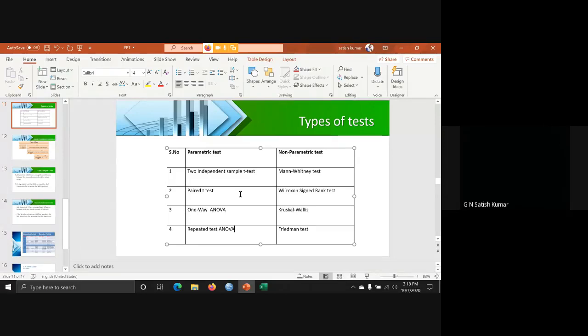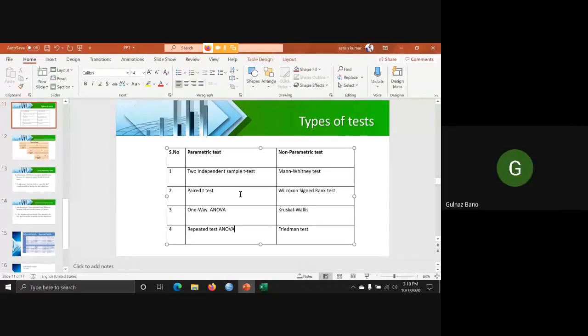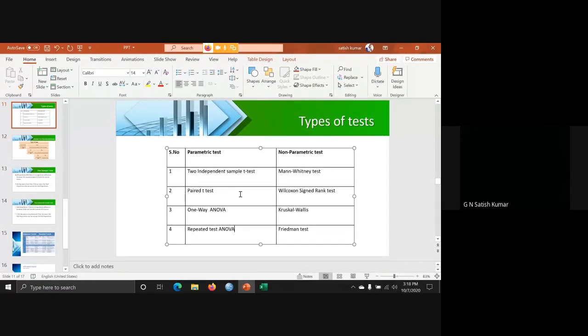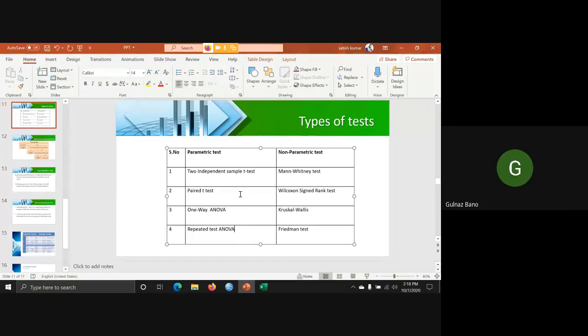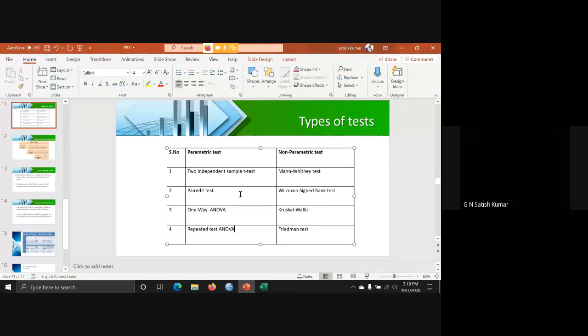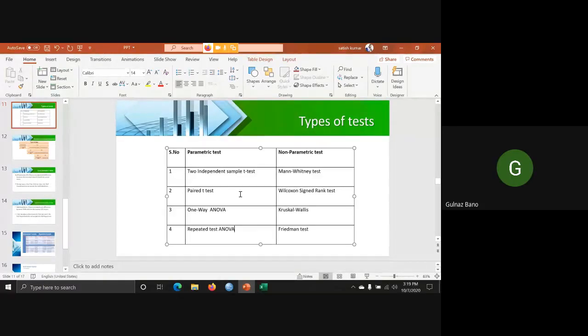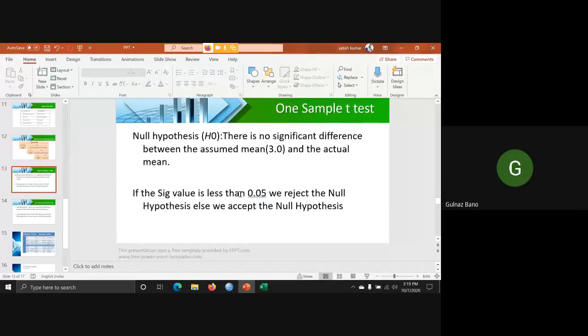It is nominal data. Then you must use the chi-square test. Chi-square, because here the occupation is independent and the sleep disorder is dependent, and both are nominal data. When you have both nominal data, then you must use the chi-square test. Okay, sir. Yes. Okay, thank you, sir.